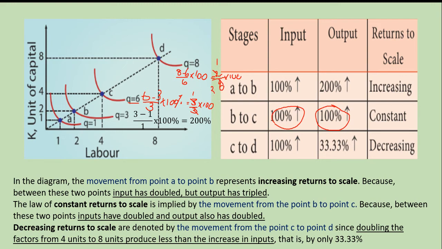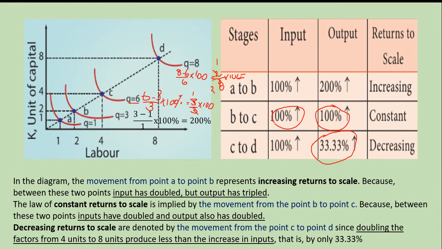So 1 by 3 into 100 will give you 33.33. Did you understand here? 1 by 3 into 100 means 100 divided by 3. What is 100 divided by 3? It is 33.33. So it means it is decreasing returns.